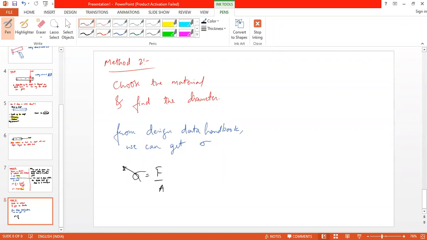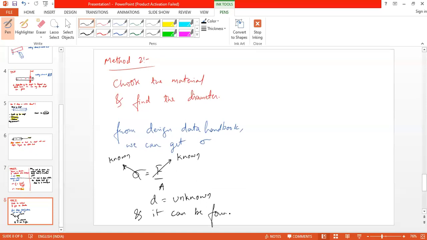Now again using the equation sigma is equal to F by A, here sigma is known because of the material we have already chosen, and F is also known because it is given in the question. The only unknown is the diameter D, so we can find it, right? Yes. Is it clear? Yes, sir.